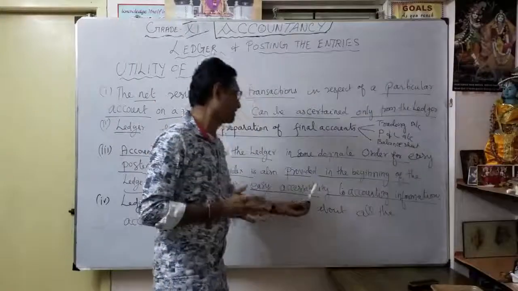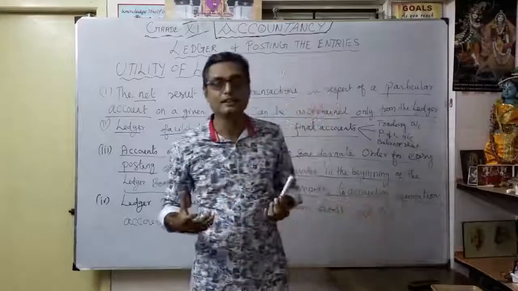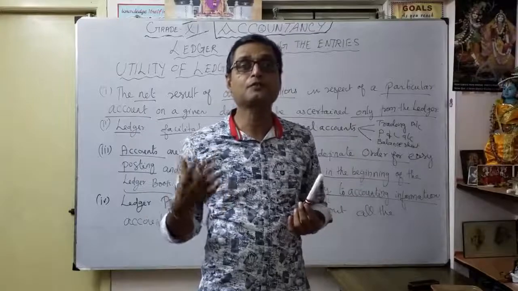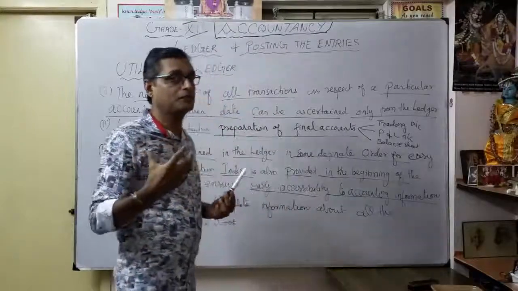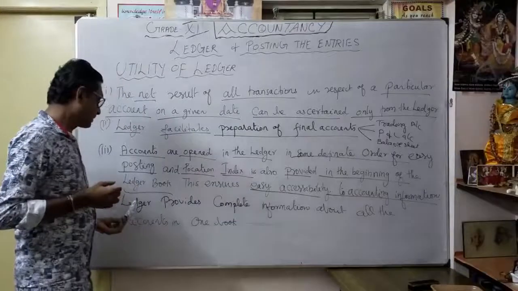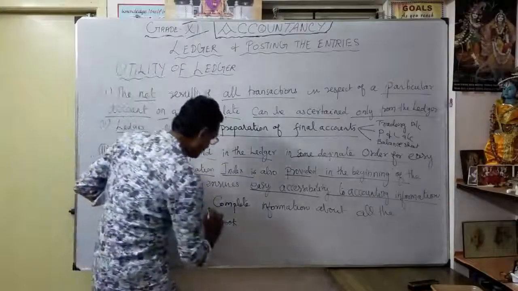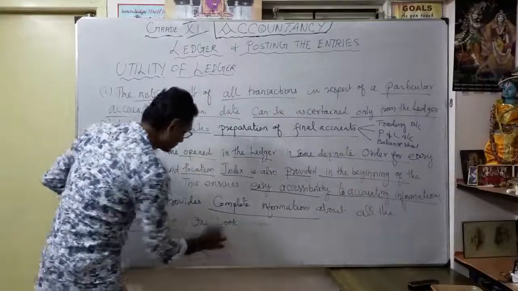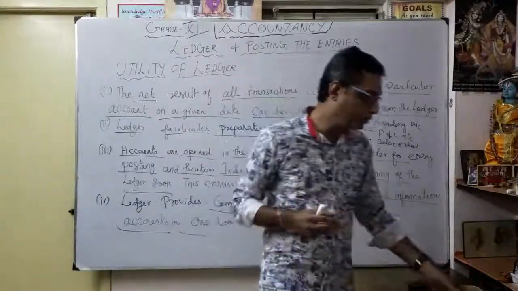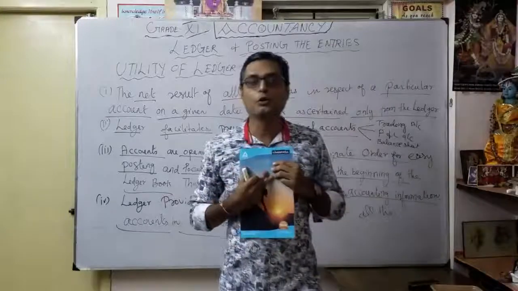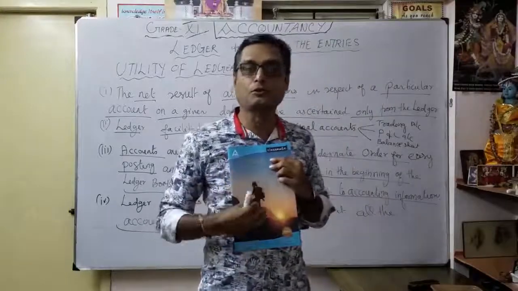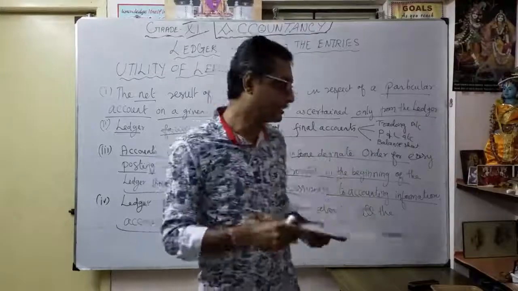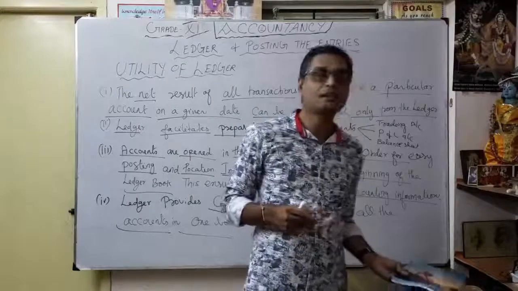It gives access to account information, easy identification of the accounts, location, an easy way of identifying where your account is, with account details fully. Thereafter, finally, the ledger provides the complete information about all the accounts in one book. All the ledger accounts are prepared in this one book only. So it is a reference for you: whichever account you want, you can immediately trace it out, easily access it and get the information.